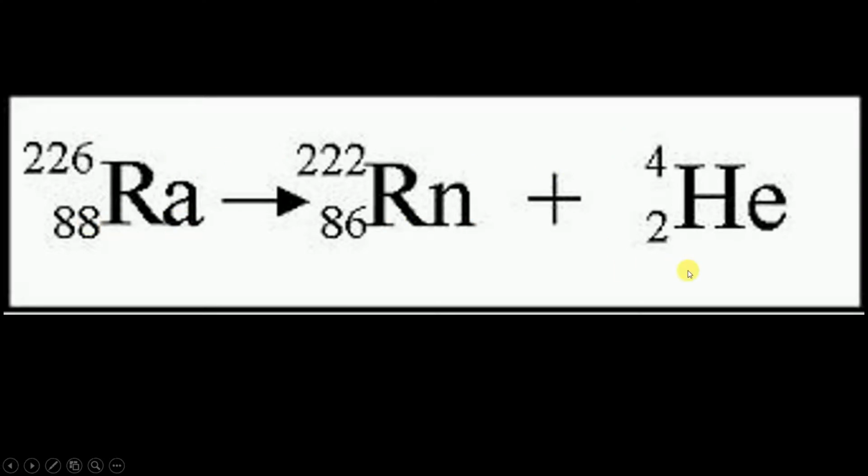So this is how the radium, which is unstable, turns into a stable atom, which is radon. And while it is turning into radon, it is undergoing decomposition, it is emitting alpha particles. I hope this is clear for us.